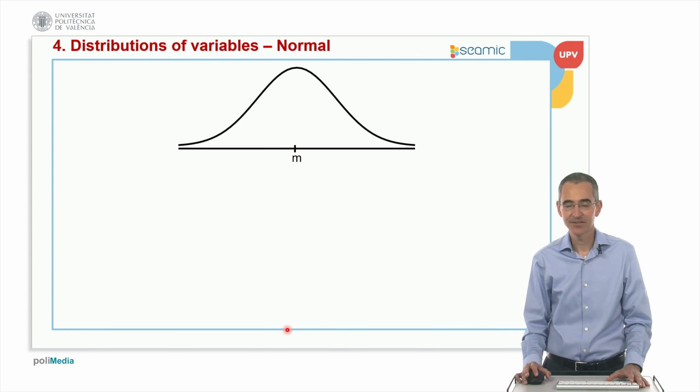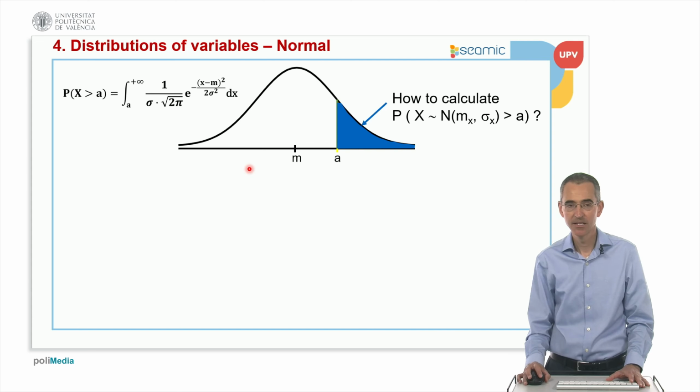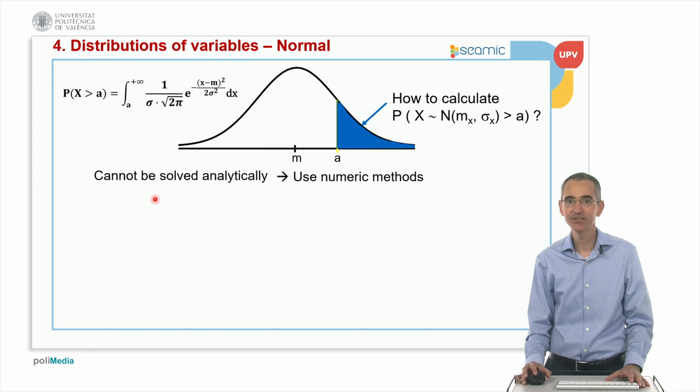Okay, so this is the density function, and this is a value. How do we calculate the probability that a normal is higher than a value? Well, this is the area, so we should do the integration, from a to infinity, of the density function. So we should obtain the primitive of this function, but interestingly, this integration cannot be solved analytically. So we need numeric methods to solve that.